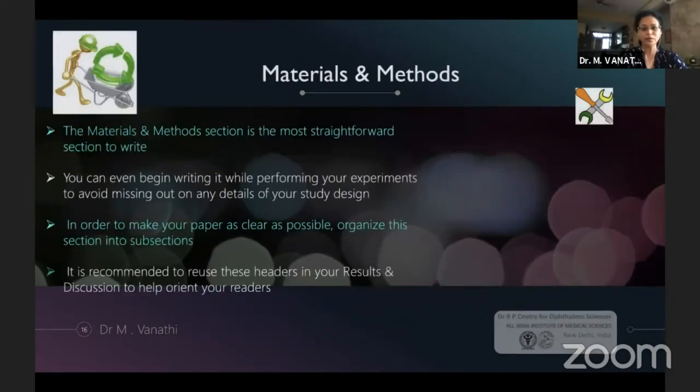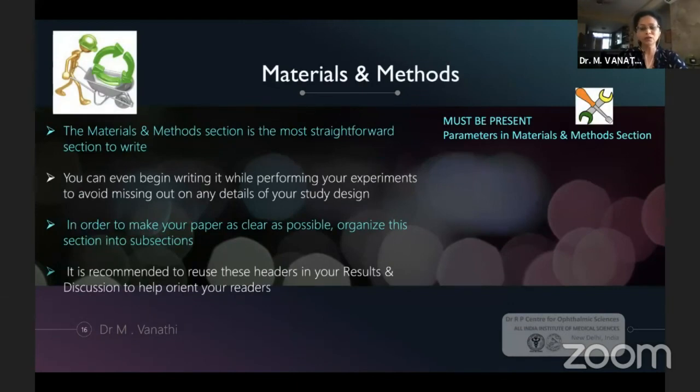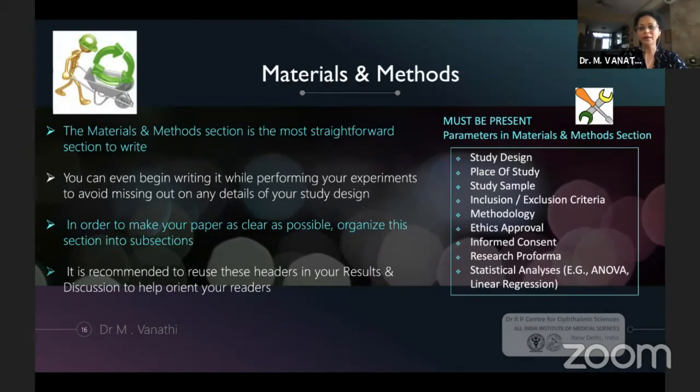Due to lack of time, I'm not going to take you into elaborations of everything you need to write. But remember, when you're writing your materials and methods after you've done your introduction, the salient features it should contain are your study design, the place where the study was conducted, the study sample chosen, the relevant inclusion and exclusion criteria, and the methodological tests aptly applied to test your research hypothesis. Do not forget to mention your ethics approval and informed consent taken. And you could also mention the research performers.